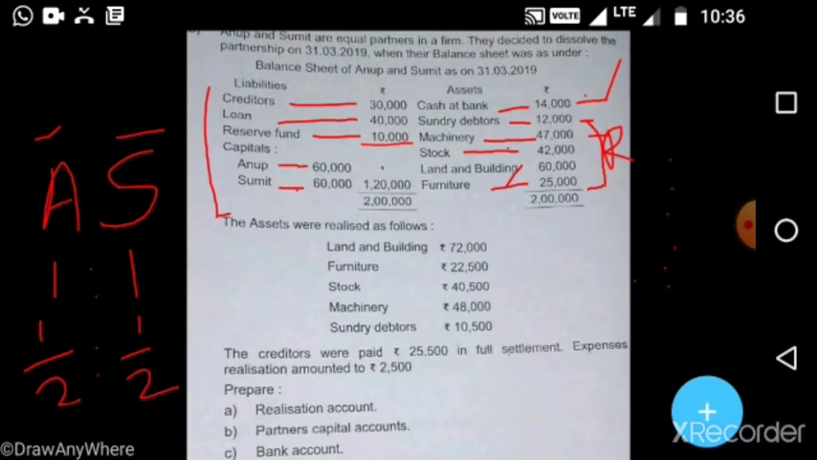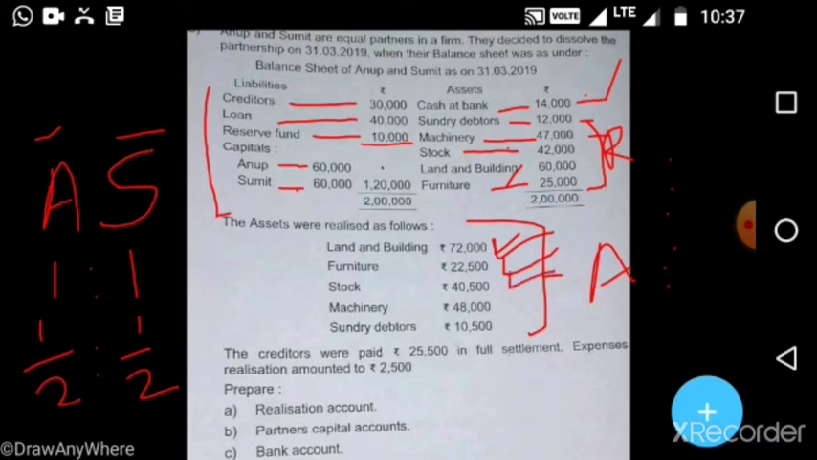Now we will see the adjustments. Assets were realized as follows. Realized means the asset is sold, and the actual price is given here. Why are they selling? Because they are closing their business, so they will sell all the assets and pay all the liabilities. First, land and building: 72,000 is received. Furniture 22,500. Stock, how much was received?